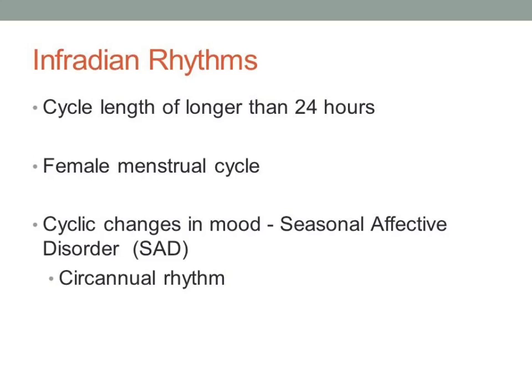Infradian rhythms have a cycle length of more than 24 hours, so a cycle might be completed once a month or once a year, for example. Two examples of infradian rhythms are the female menstrual cycle and the cyclic changes in mood referred to as seasonal affective disorder. The menstrual cycle is repeated once a month, whereas SAD is a yearly cycle. Yearly cycles are referred to as circannual.